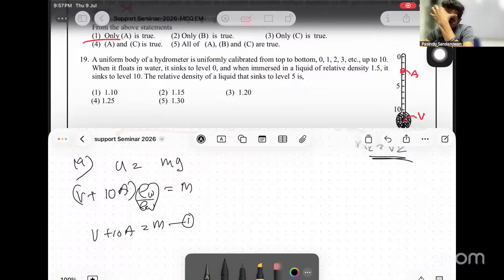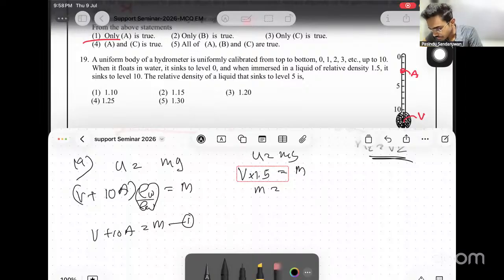Right? Then for the next one, when immersed in a liquid of relative density 1.5. When it floats in water, it sinks to level 0. And when it is immersed in a liquid, it sinks to 10. Then for the liquid also, U equals mg. Then if there is 10, only V comes. Right? And rho is 1.5. G cancels, equals m. Here we have an answer for m. M equals 1.5 V. Give it as equation 2. M equals 1.5 V.